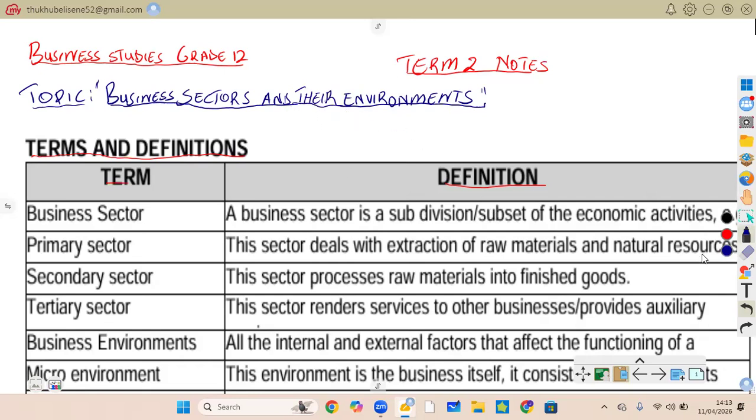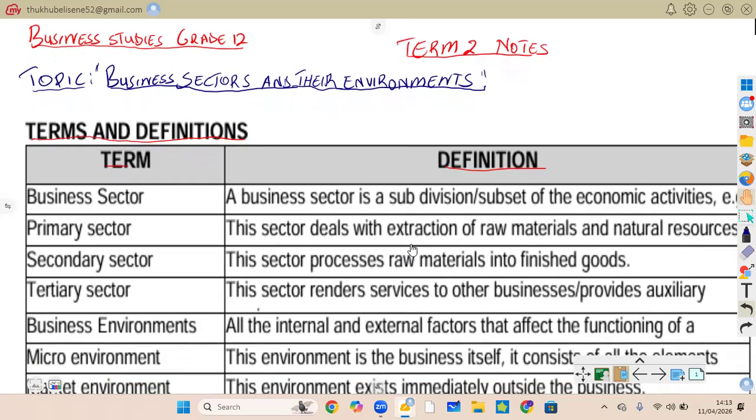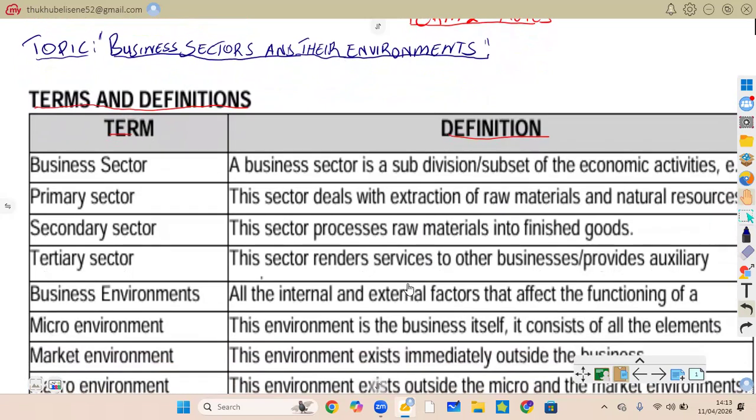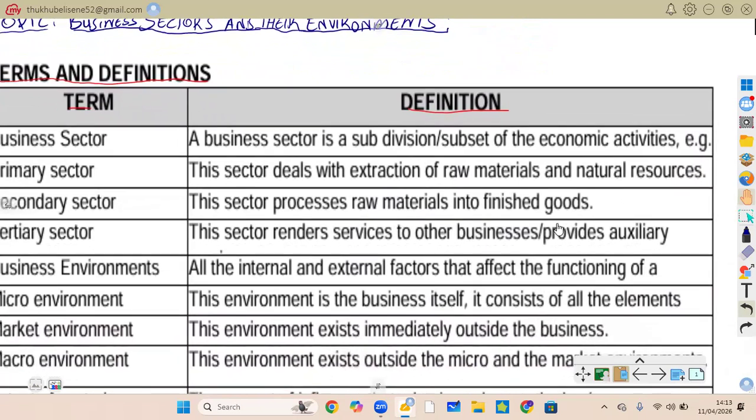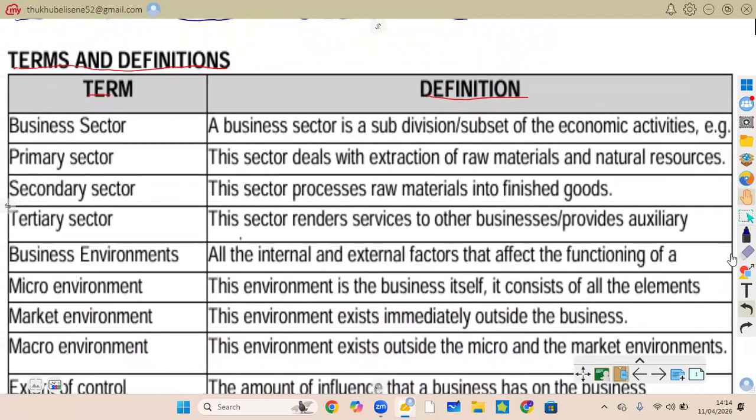Firstly, we are going to go through the terms and definitions so that you know the terms that are going to be used throughout the topic. So we are going to start with the terms. The first term that we're going to talk about is a business sector.